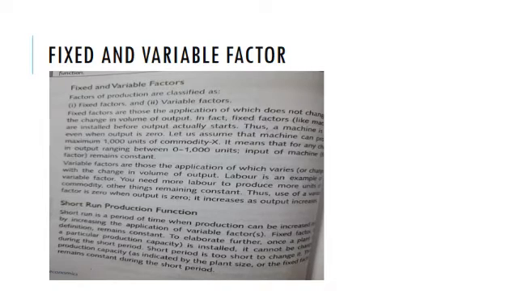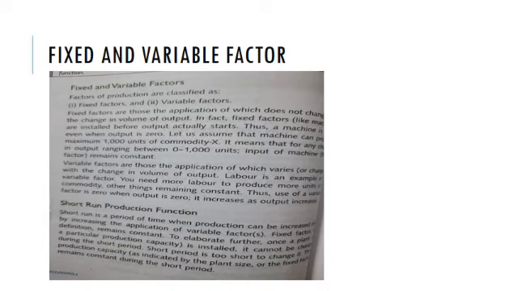Short run production function. Short run is a period of time when production can be increased only by increasing the applications of variable factors. Fixed factor remains constant. So here, in a short period of time, in order to increase the production, we increase the units of labor only, whereas machines remain constant. So in this way, the factor ratio changes.